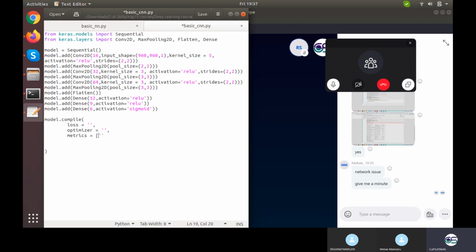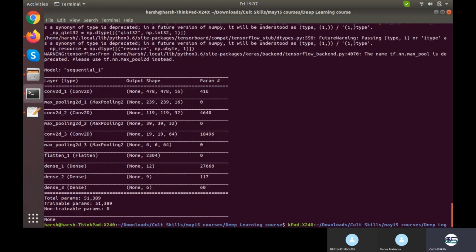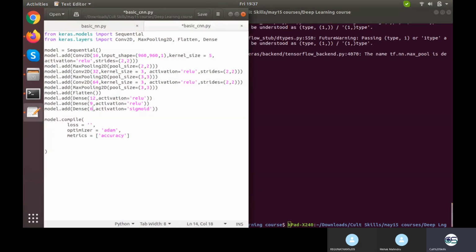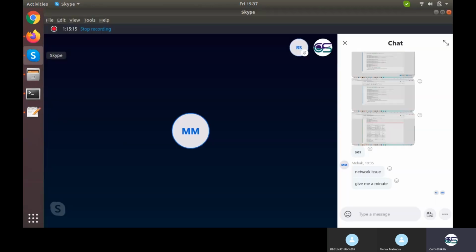So metrics would be a list of values, and if it is a classification problem, it will be accuracy. So how many classes are there in this particular neural network? Is this a binary classifying neural network, or a regression neural network, or what is this neural network all about? What will be the output of this neural network? Just look at this. It will give you 6 values, because it has 6 neurons in the last layer. If it is 6 neurons, then obviously it is more than binary.